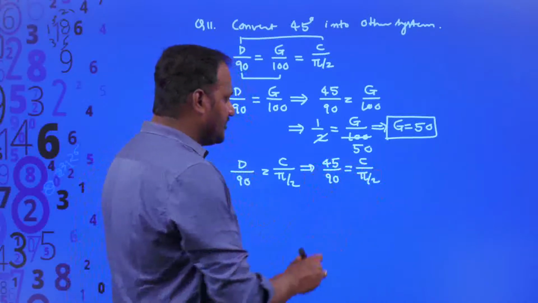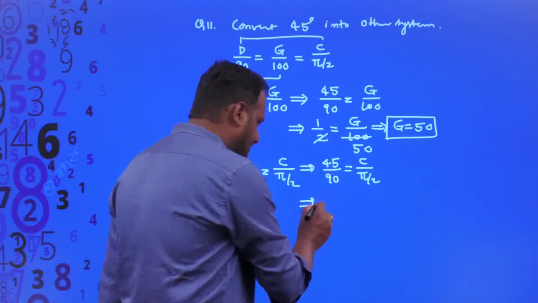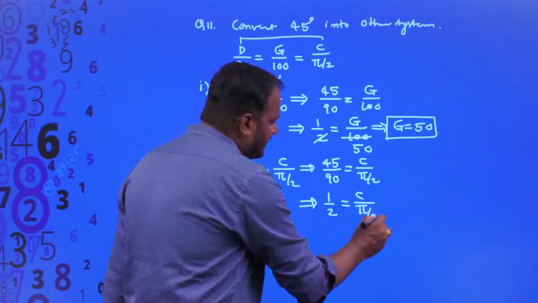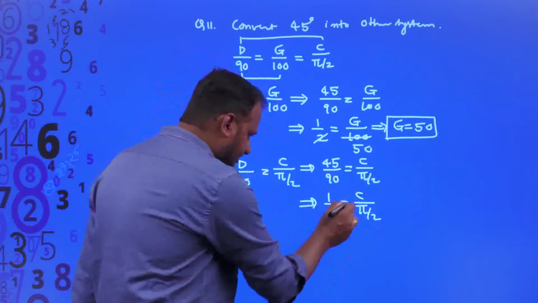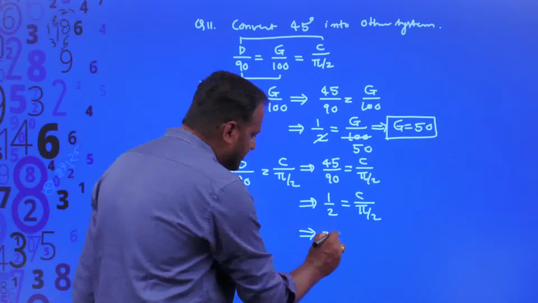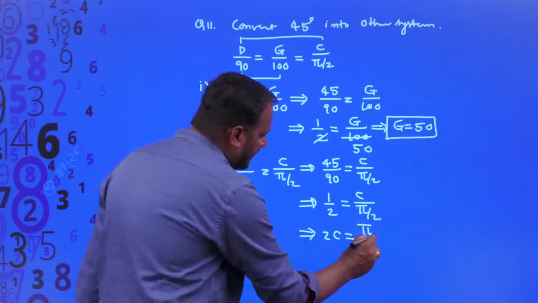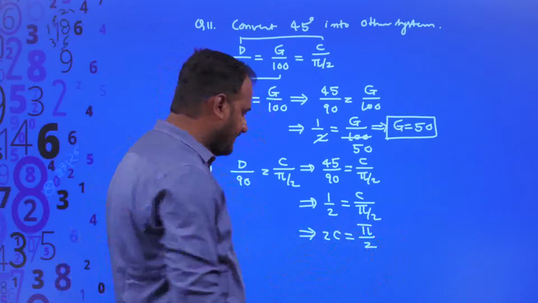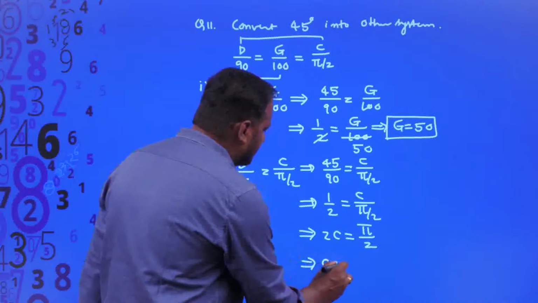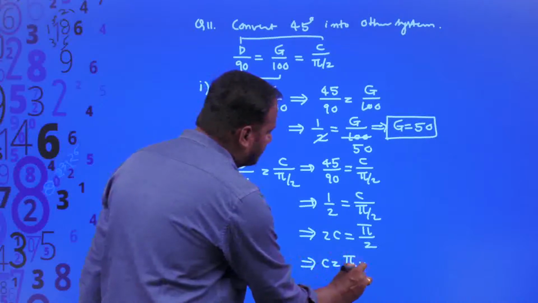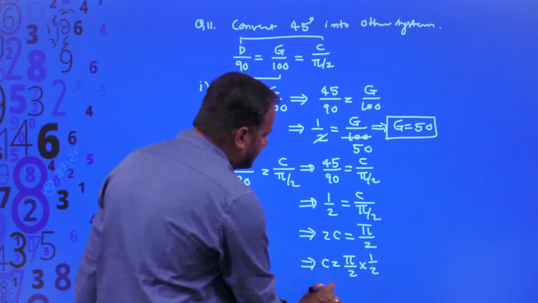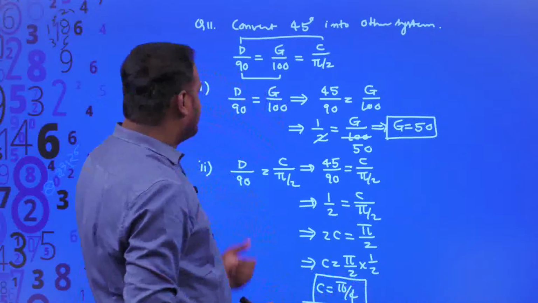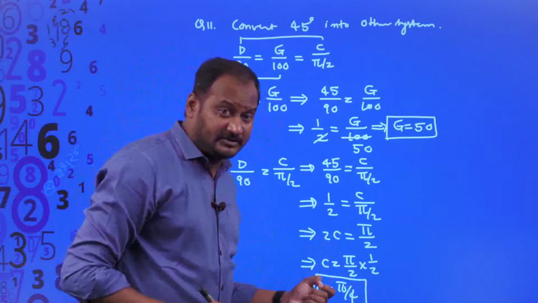Again, 45 ones, 45 twos, so 1 divided by 2 is equal to c divided by pi by 2. By cross multiplication, 2c is equal to pi by 2 into 1, which is pi by 2. When you transpose to that side, since it is multiplying, it divides that side. Then you can write it as c is equal to pi by 2 into 1 by 2. Pi by 2 into 1 by 2 is equal to what? It is going to be pi divided by 4. So therefore, 45 degrees is equal to pi by 4 radians.